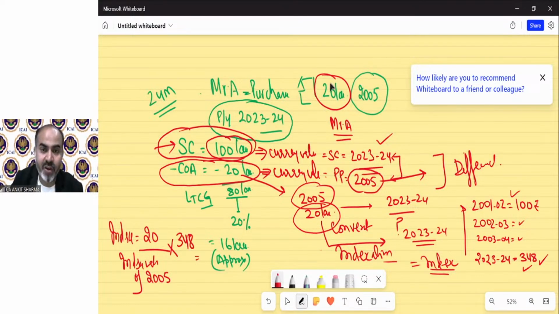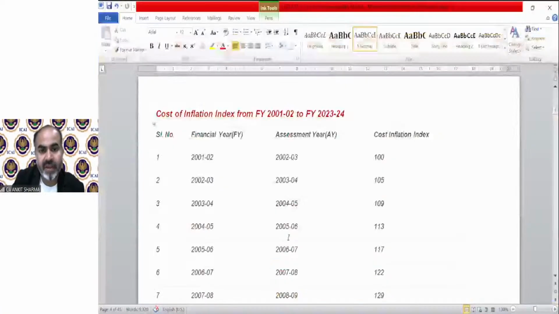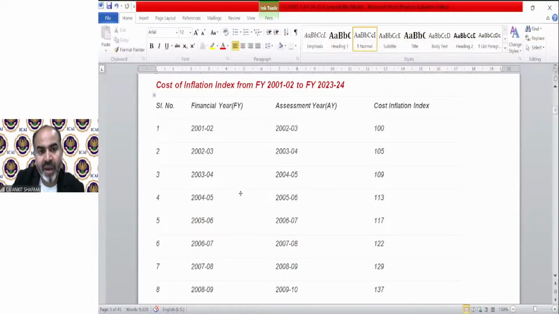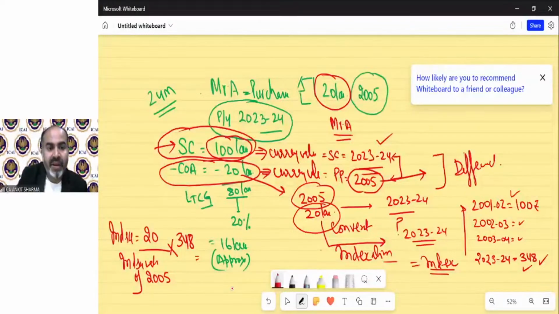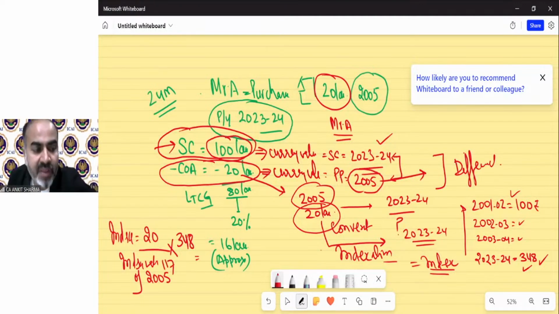What is the index value of 2005? We have the complete list of index values, and the index value of 2005 was 117. So that will be 20 divided by 117 multiplied by 348. That value will be 59.48.